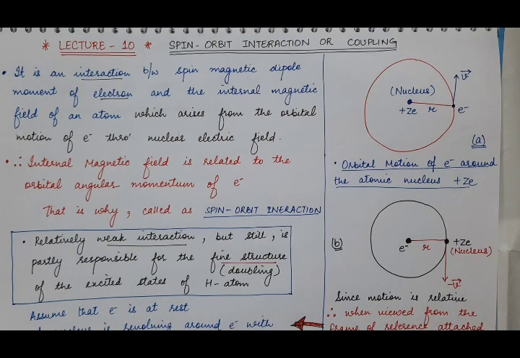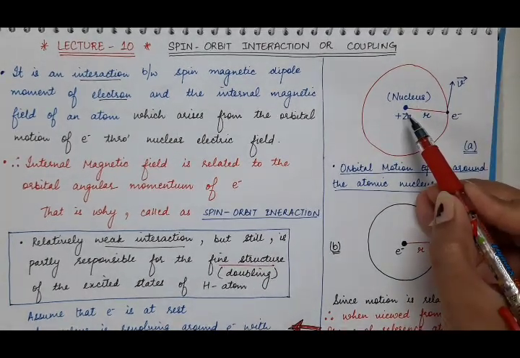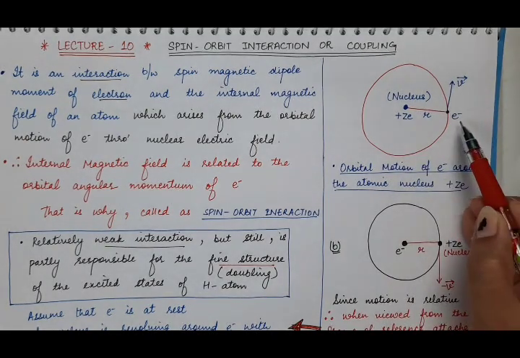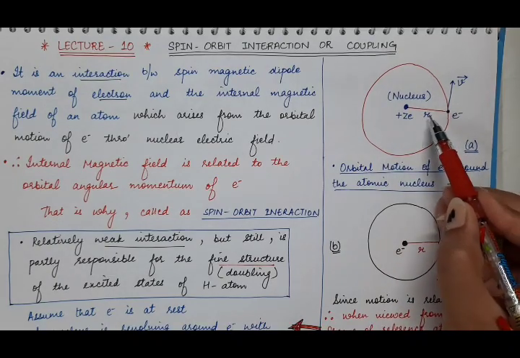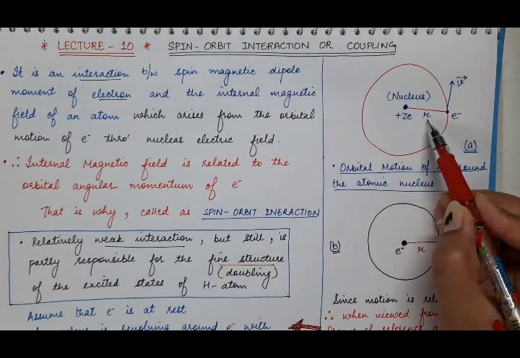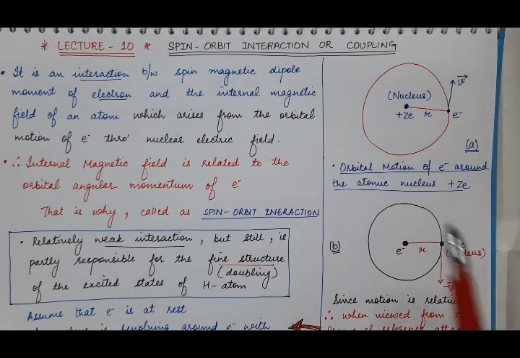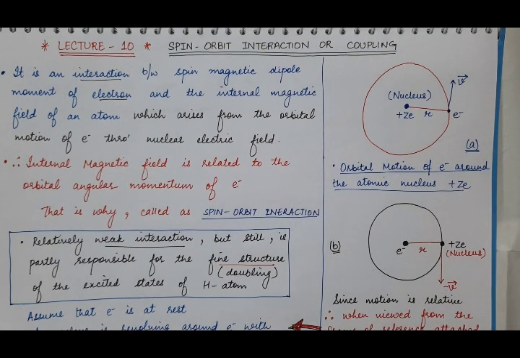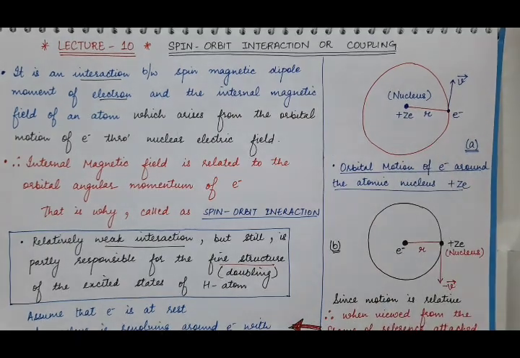So what we have taken here: suppose we have a nucleus carrying charge plus Ze and an electron revolving around the nucleus in a circular orbit of radius r with velocity v vector. This is the observation from the coordinate system or a frame of reference which is attached to the nucleus.